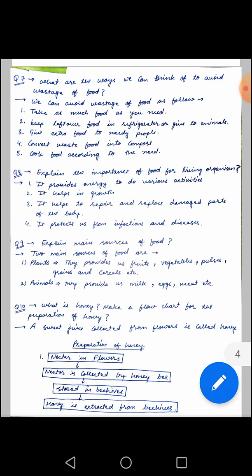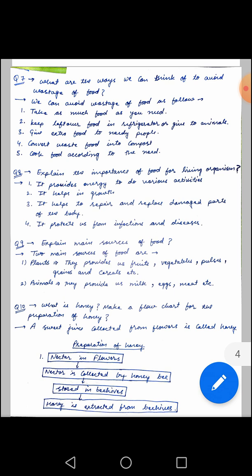Secondly, if still some food is left over, then keep that leftover food in the refrigerator, or you can also give it to animals. Give extra food to needy people. You can also give this food to some poor people or needy people. Even you can make compost or manure from this leftover food. And finally, you should cook as much food as is required.